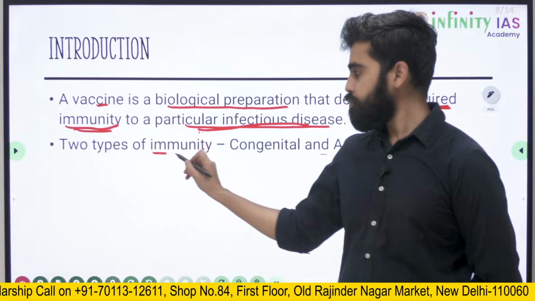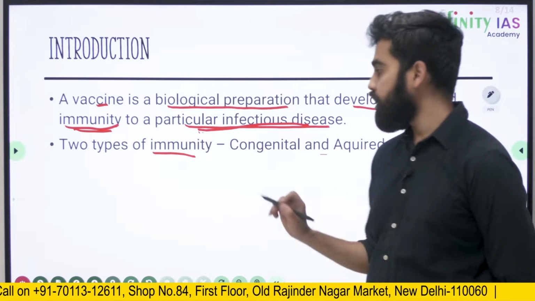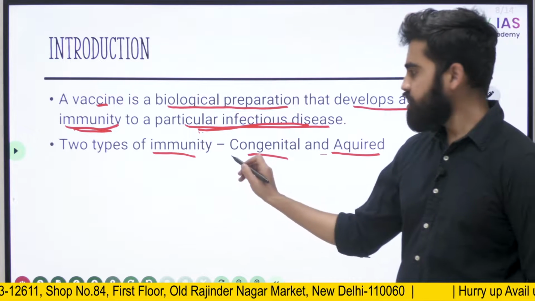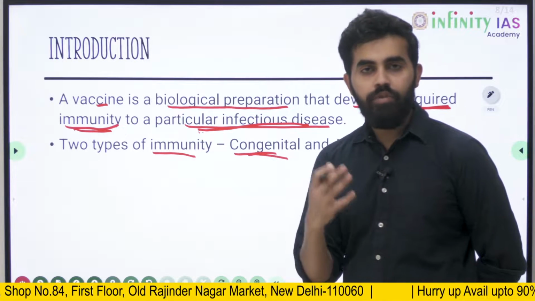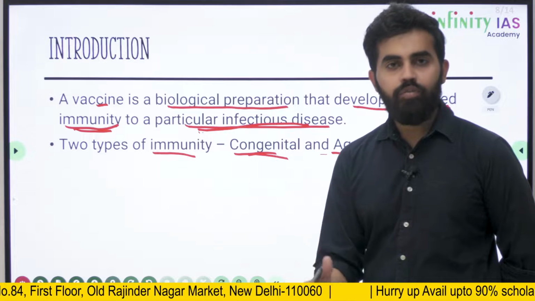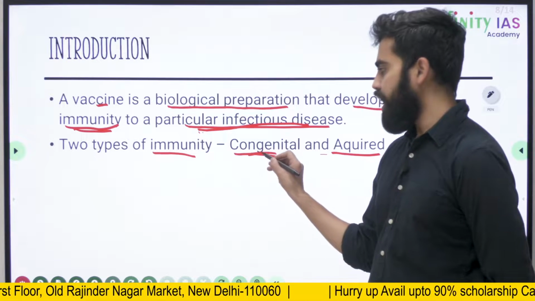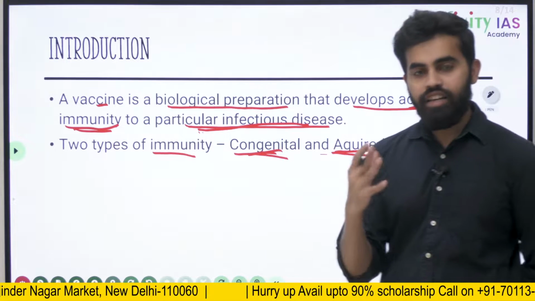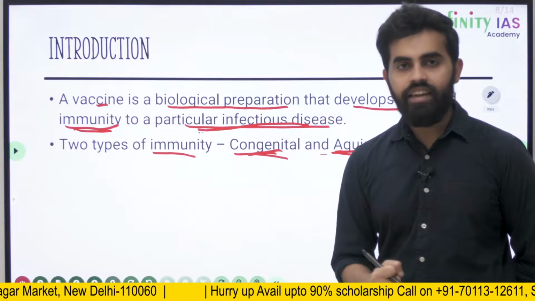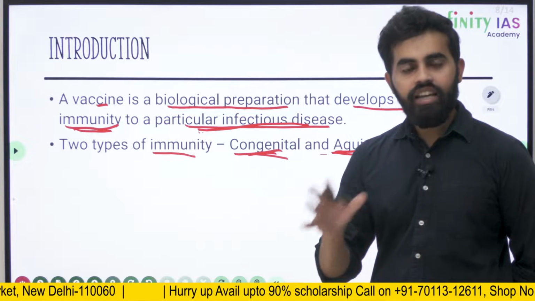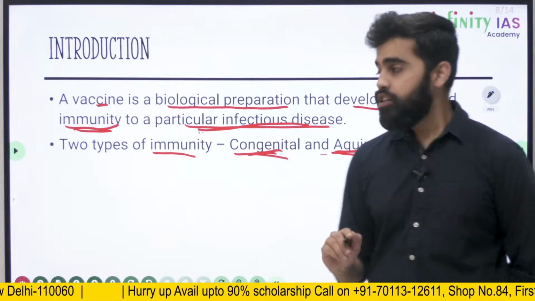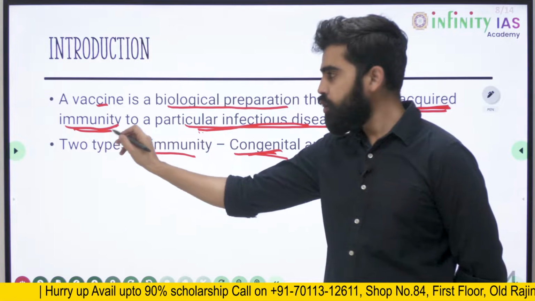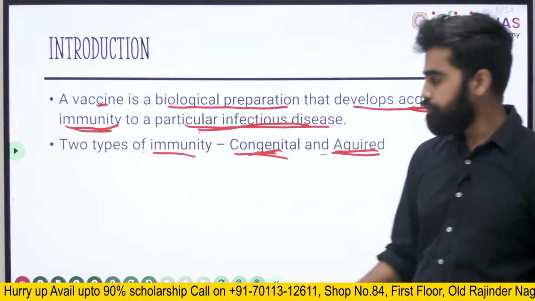There are two types of immunity in the human body, that is congenital and acquired. Congenital immunity means the immunity that is there in the human body since birth. Acquired immunity is the immunity that the human body gains after birth during his or her lifetime. So, vaccine helps in developing acquired immunity in the human body.